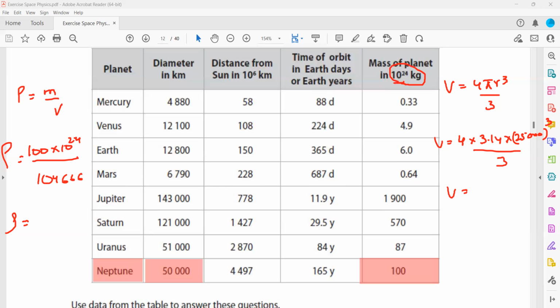Can you check? Because it's like 100 exponent 24 divided by 104,666. 9.5 multiplied by 10 to the power of 20. Same. Okay, just a minute, I will check.